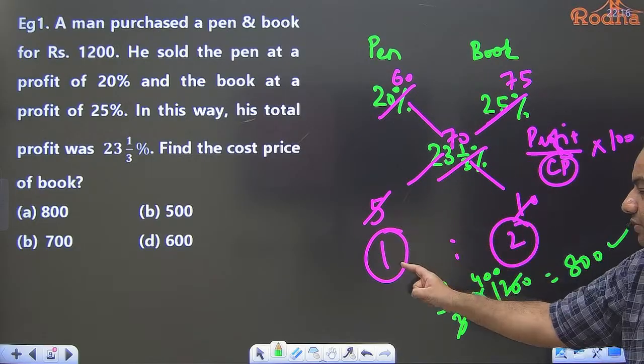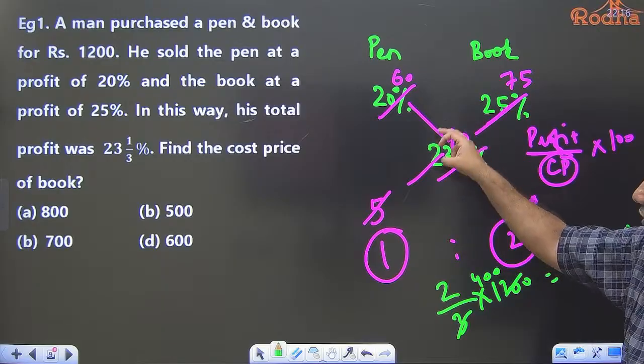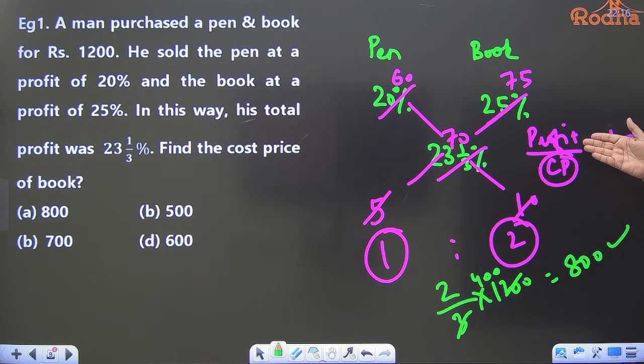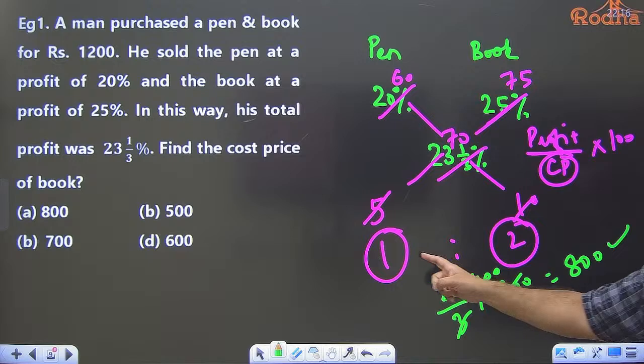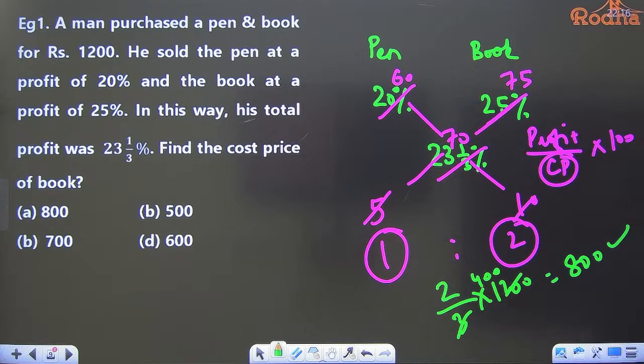So this ratio is 1:2, because this is overall profit percentage, which is calculated on CP. So the ratio of cost price is 1:2. So the cost price of book is 2 unit, the cost price of pen is 1 unit. So I can say the cost of book is 2 part out of 3. So 2 by 3 into 1200, which is 800. Is it okay now, Vidushi?